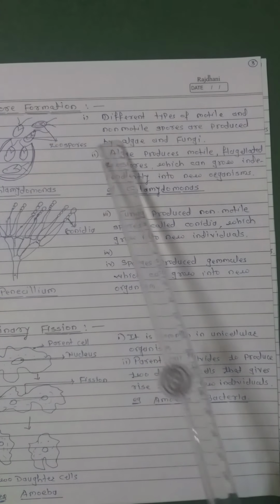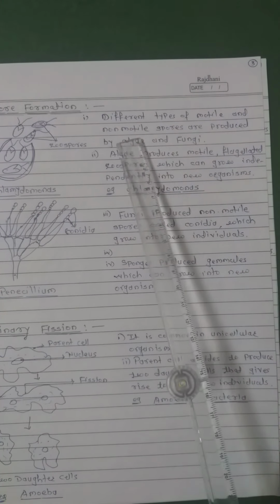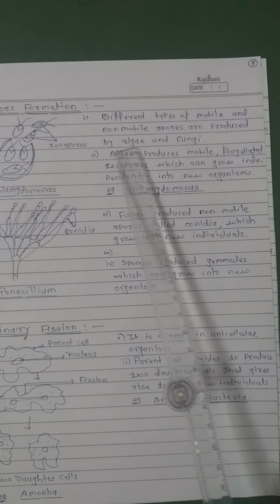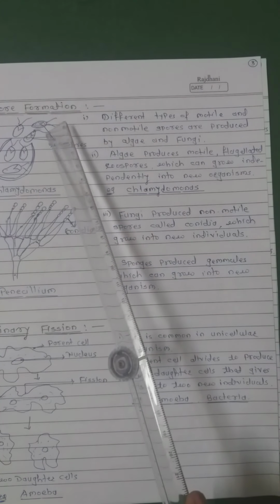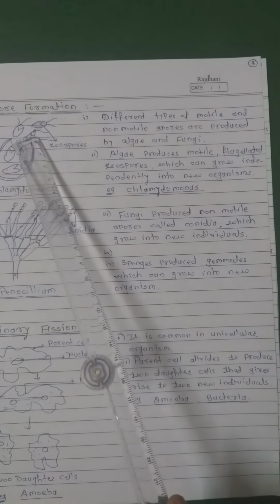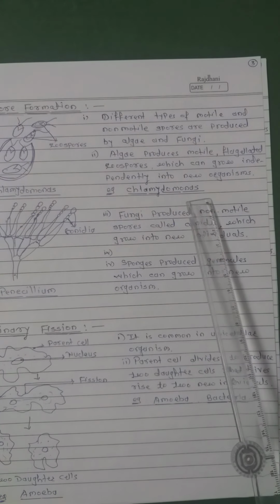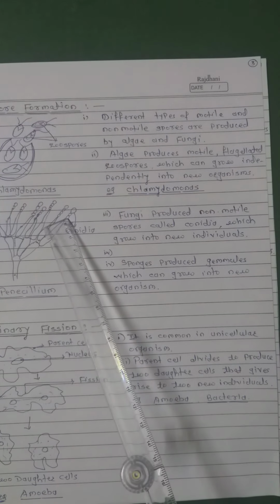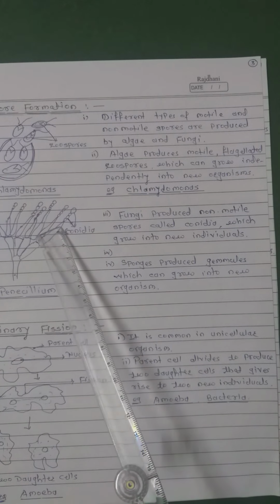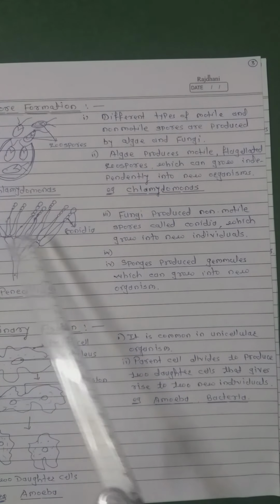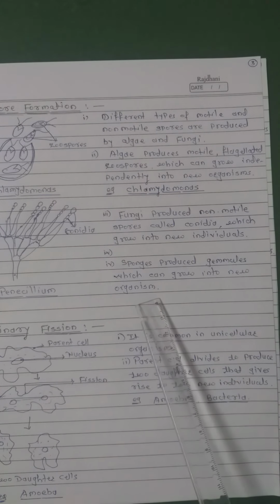Now, spore formation. Different types of motile and non-motile spores are produced by algae and fungi. Algae produce flagellated motile zoospores, and each zoospore grows into a new organism, for example Chlamydomonas. Now fungi produce non-motile spores called conidia, which grow into new individuals. Sponges produce gemmules which can grow into new organisms.